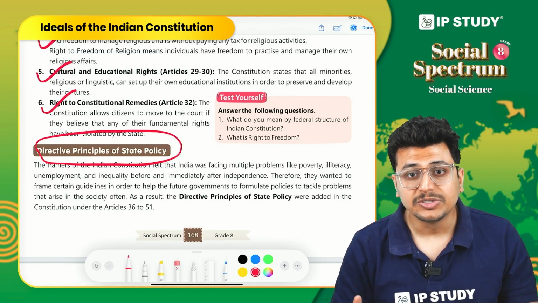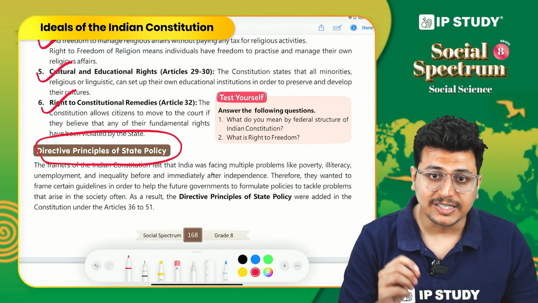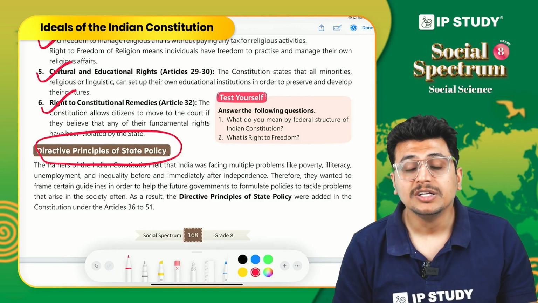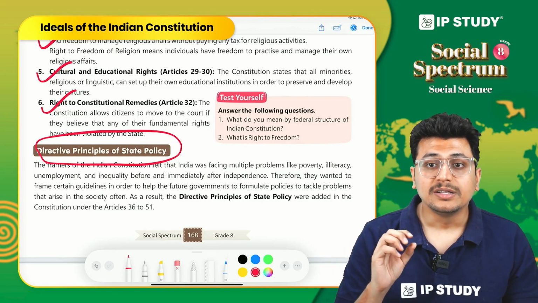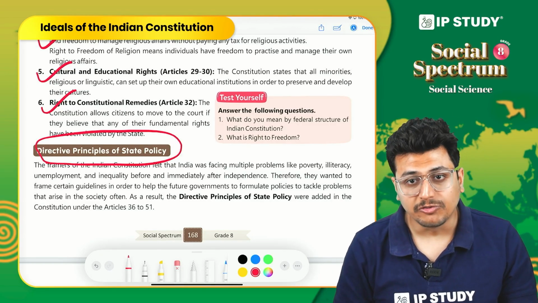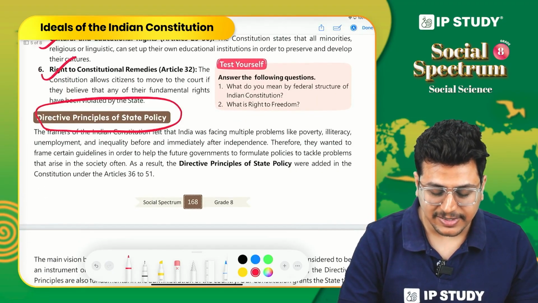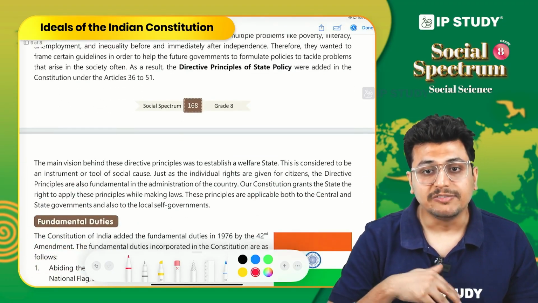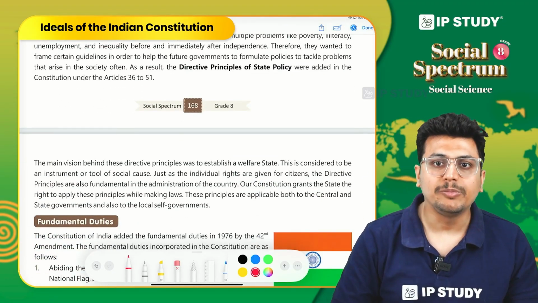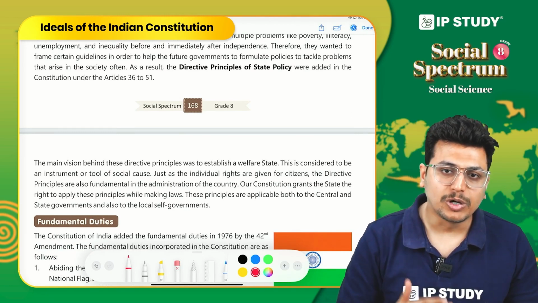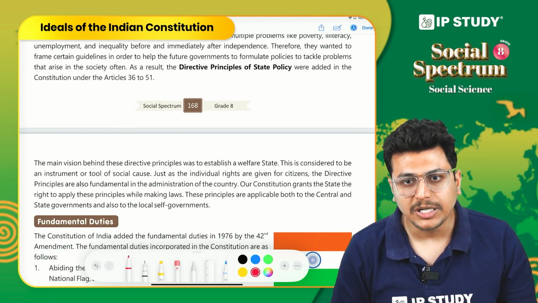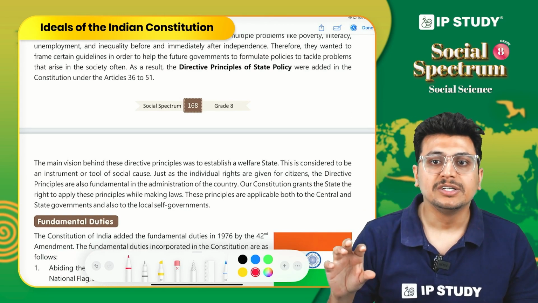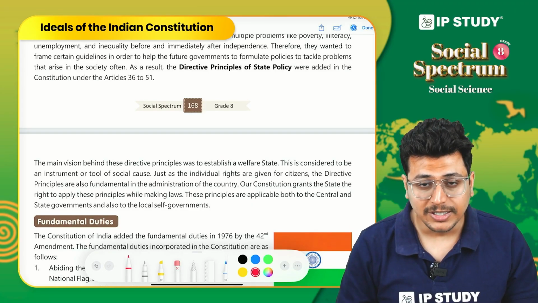To protect the needs of the people, our constitution framers added the directive principles of state policy from Article 36 to Article 51, making sure that people's rights were not violated. These are basic guidelines which have to be followed by the central government, state government, or the local government. Whatever policies and programs they come up with, they have to keep these guidelines in the back of their mind.